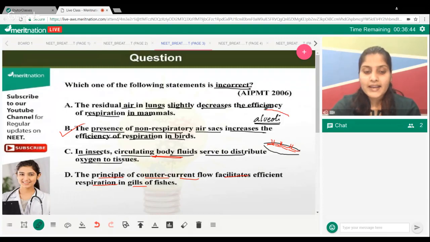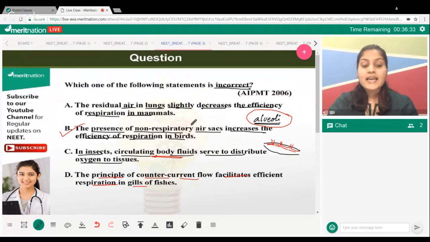Having alveoli is an efficient mechanism because alveoli are increasing the surface area. Exactly, you're right. This is a wrong statement. It doesn't decrease. It's not a bad option. Yes, answer is B. It's a wrong statement: presence of non-respiratory air sacs. There must be respiratory air sacs that you call alveoli.